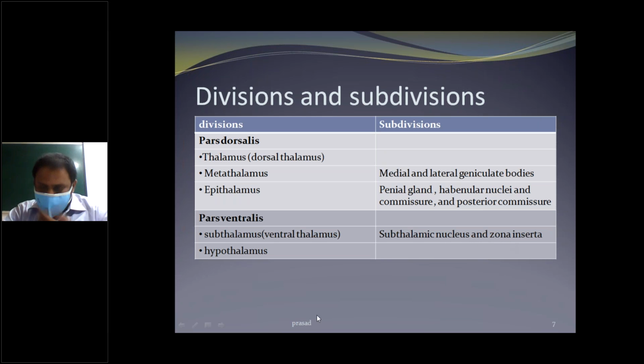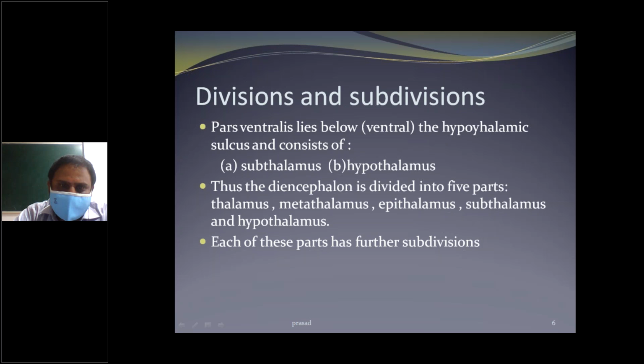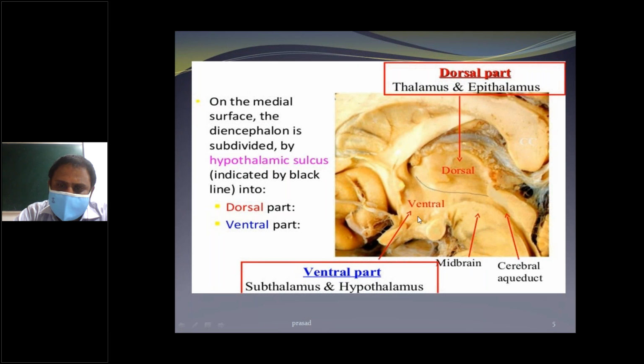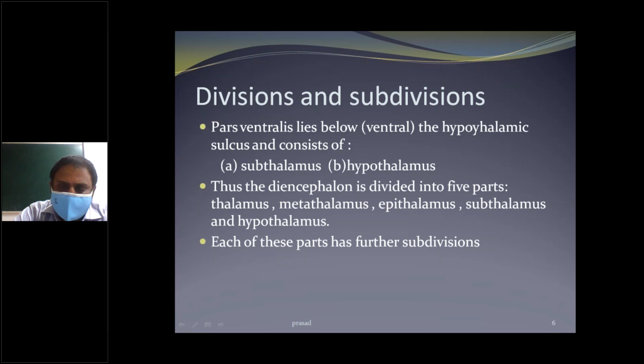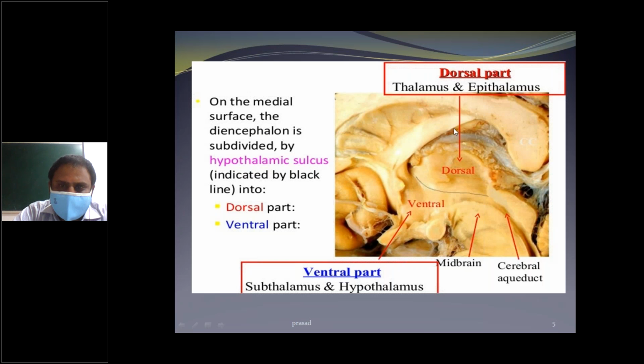This is the further division of the diencephalon: pars dorsalis, with thalamus and epithalamus, and pars ventralis, with subthalamus and hypothalamus. Here is one sulcus, and here is a raised structure, the corpus callosum.